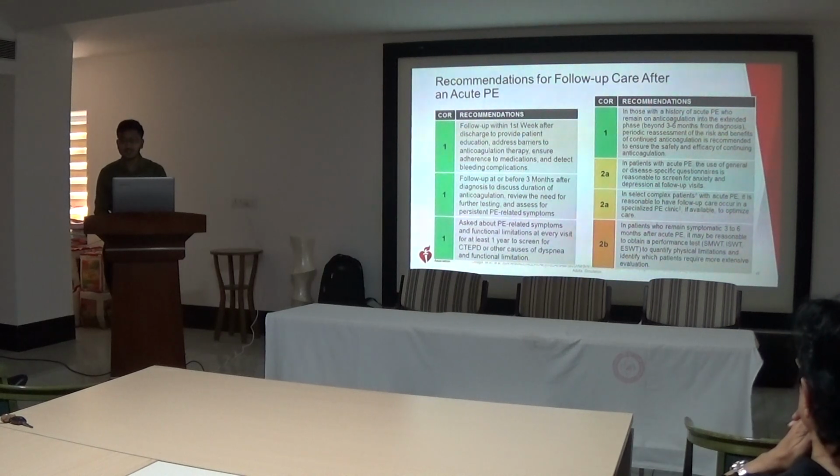And in those with a history of acute PE who remain on anticoagulation into the extended phase beyond the 3 to 6 months from the diagnosis, periodic assessment of the risk and benefit of continued anticoagulation is recommended to ensure the safety and efficacy of continuing anticoagulation.